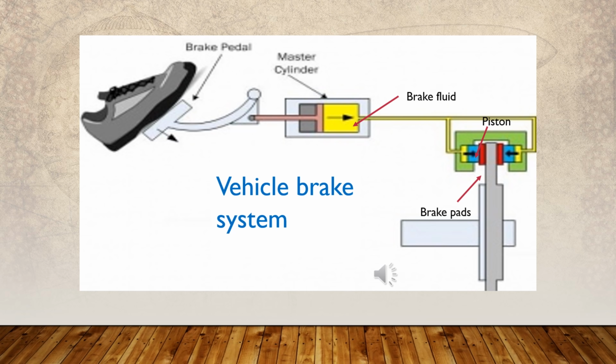That's why when we apply force to the brake pedal, the wheels of the vehicle are stopped. That is the function of the vehicle brake system, or hydraulic brake system.